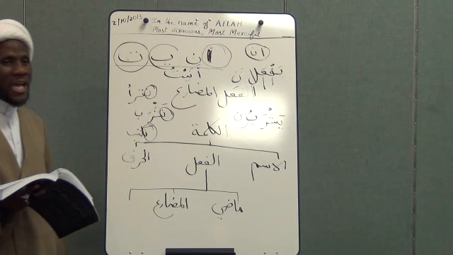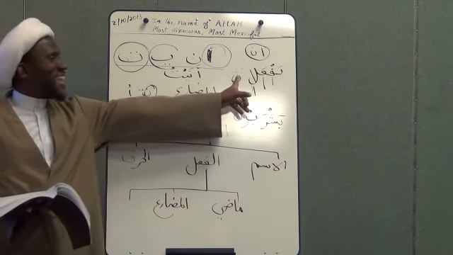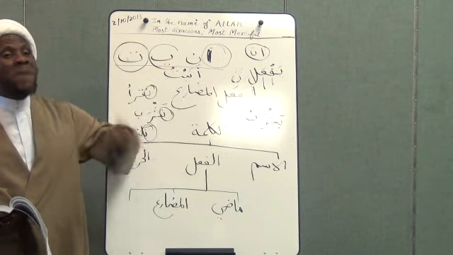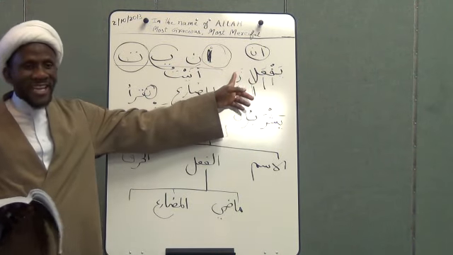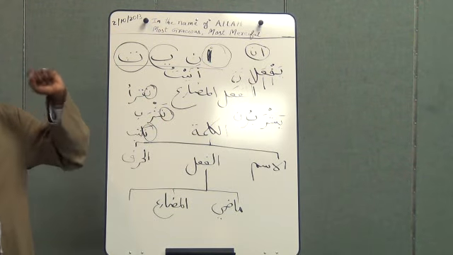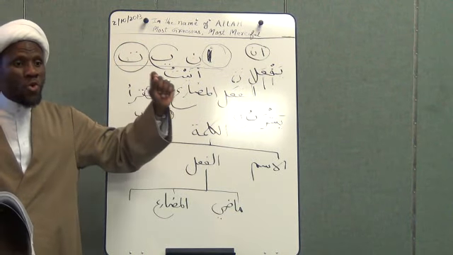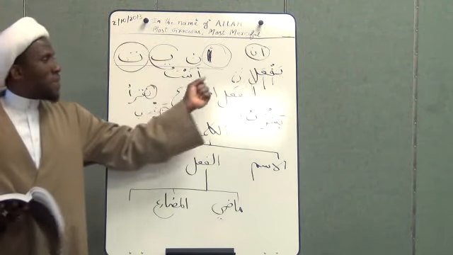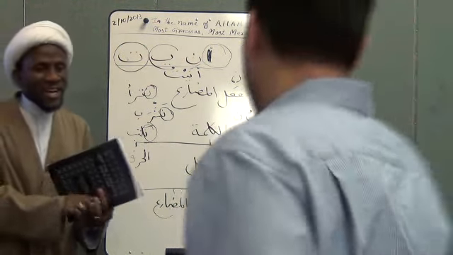And then for the plural, you say yaf'alna. That's the only tricky part. Because in yaf'alna, that noon is called the noon of women, noonun niswa. That noon is like the waw and noon for the masculine plural. Remember we said that to form the masculine plural, you add waw and noon, like Muslimuna. But for the feminine, all you need to add is just the noon. So it becomes yaf'alna.